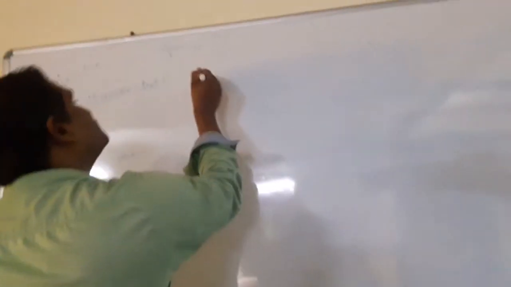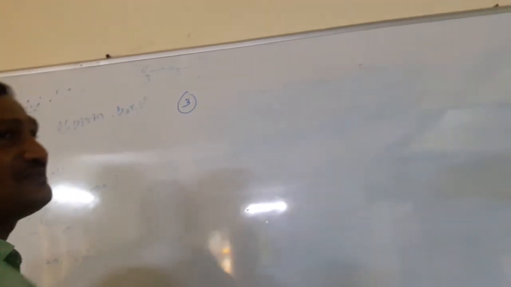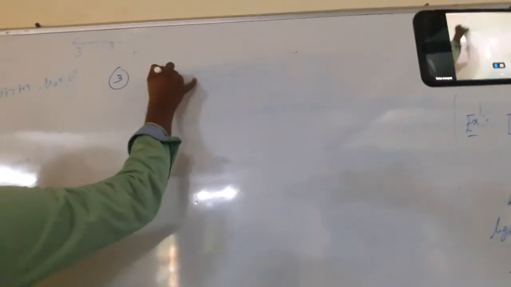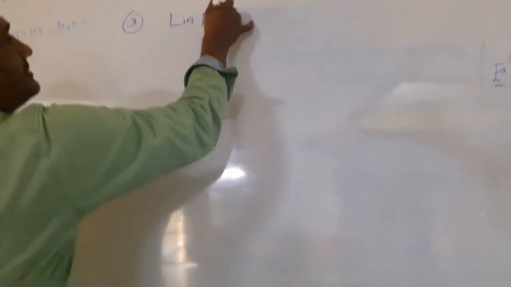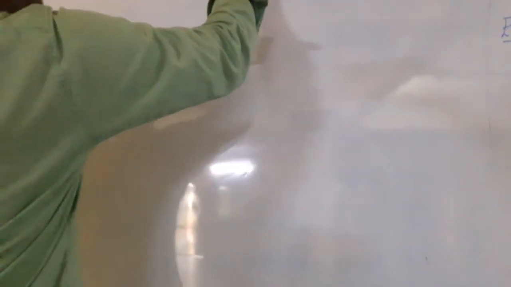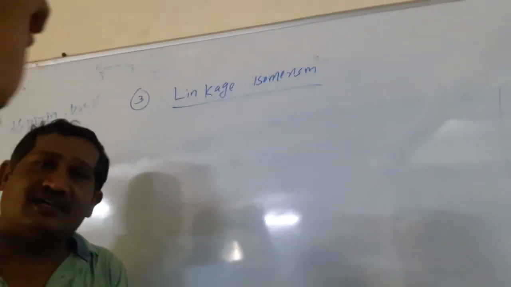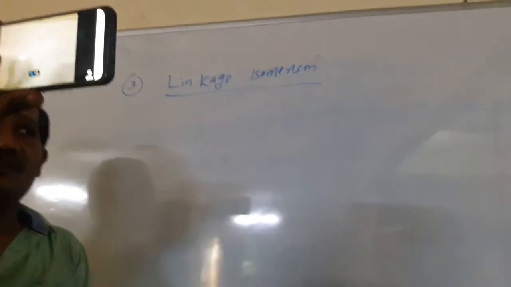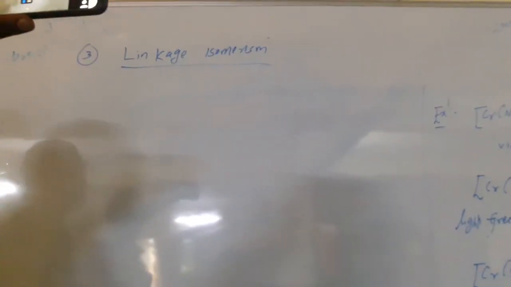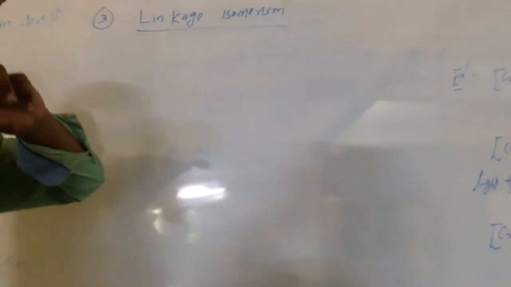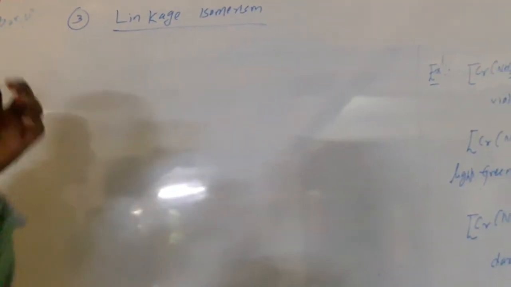Next, the third type of isomerism is linkage isomerism. This type of linkage isomerism appears in complexes which have ambidentate ligands.